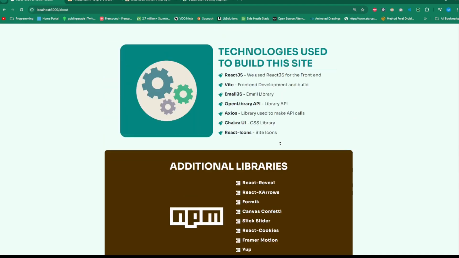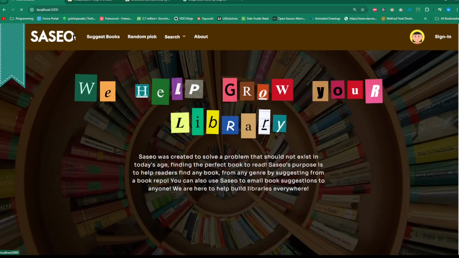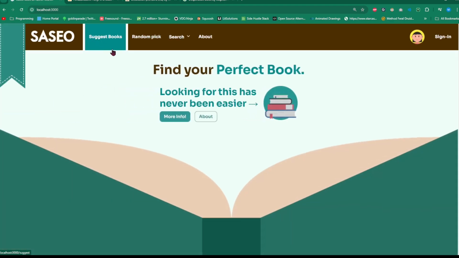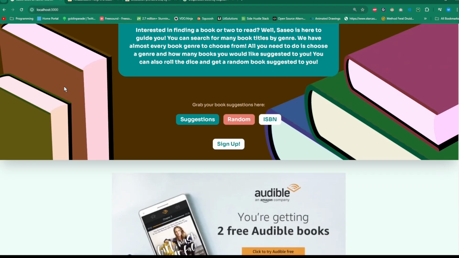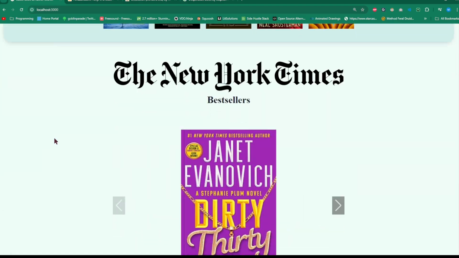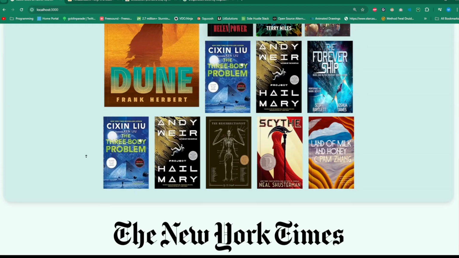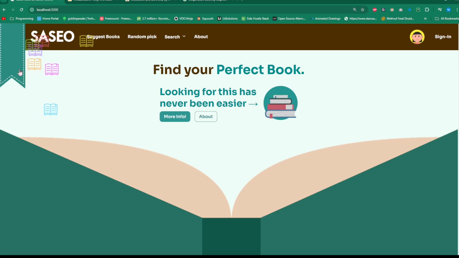And that's pretty much it. This is Saseo. I'm very proud of this website. Again, this is still a work in progress. I'm going to be working on this website for a while. It's going to be my main portfolio piece, and one day I would like to release it to the public for them to use as much as they want to get book suggestions.